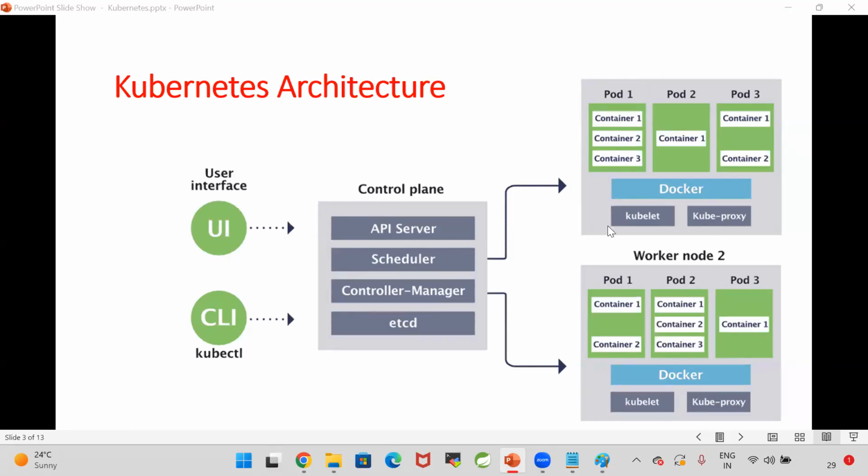Can we have multiple containers in one pod? In the diagram, clearly it is saying that in one pod, 3 containers are available. What is the meaning of that? In one pod, you can run multiple containers also. In one node, you can run multiple pods. In one pod, you can run multiple containers. That is already represented in the diagram.